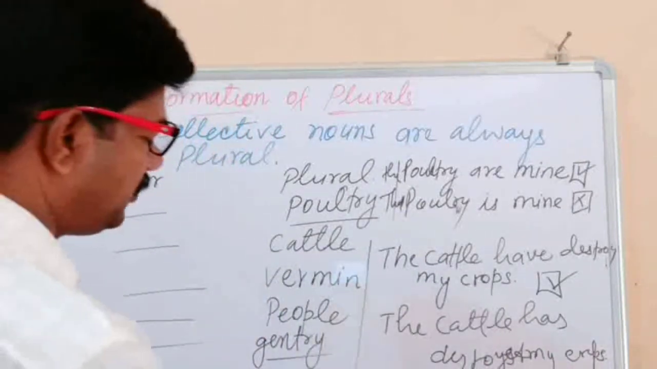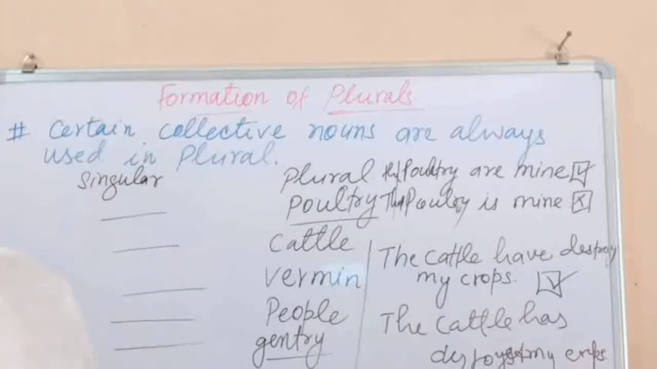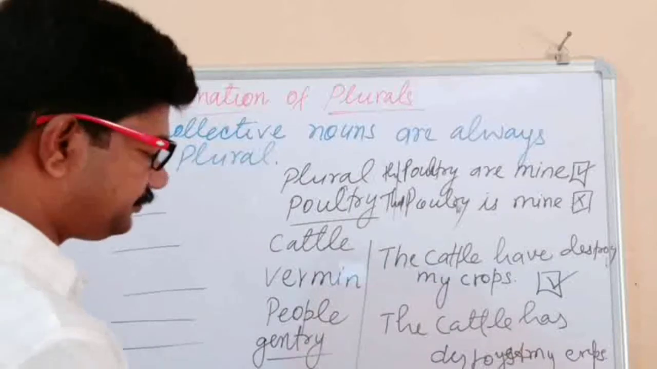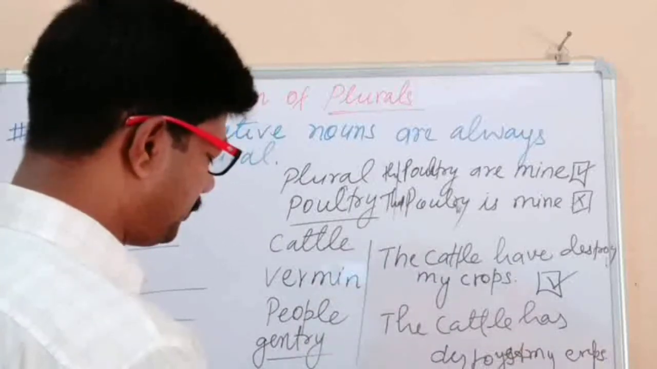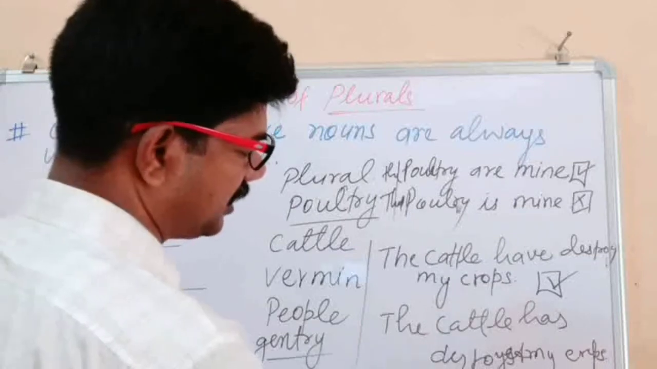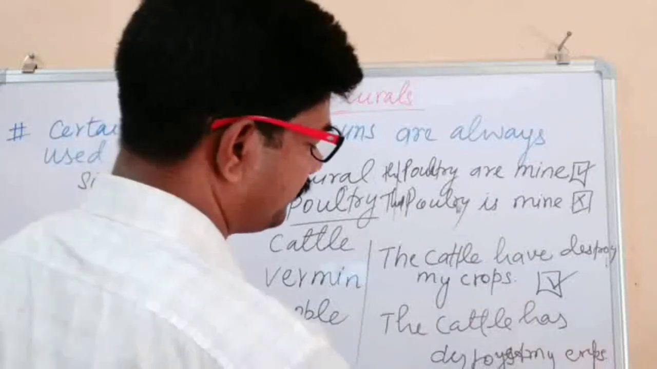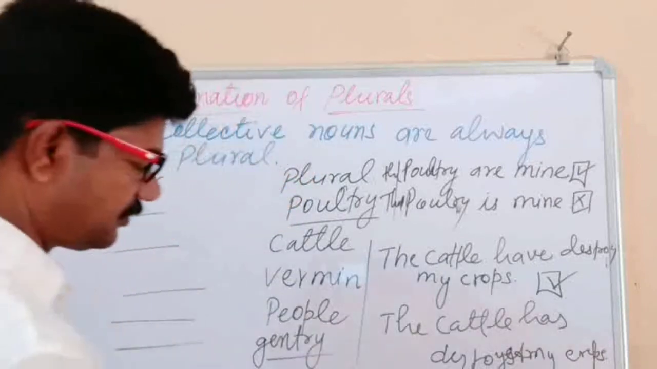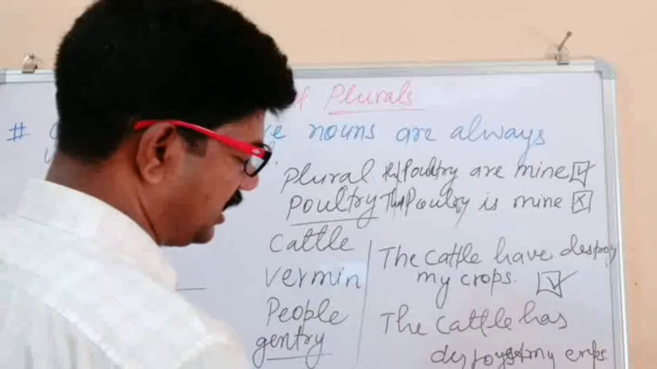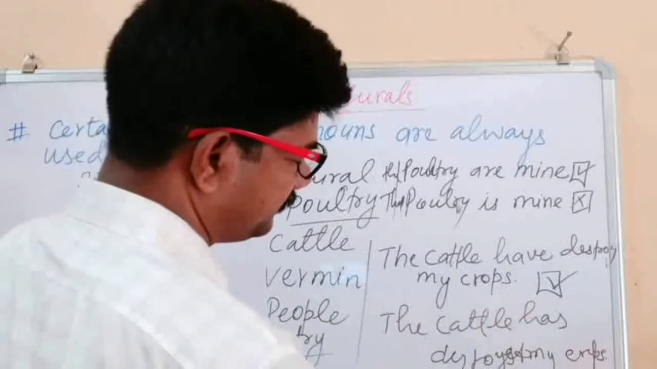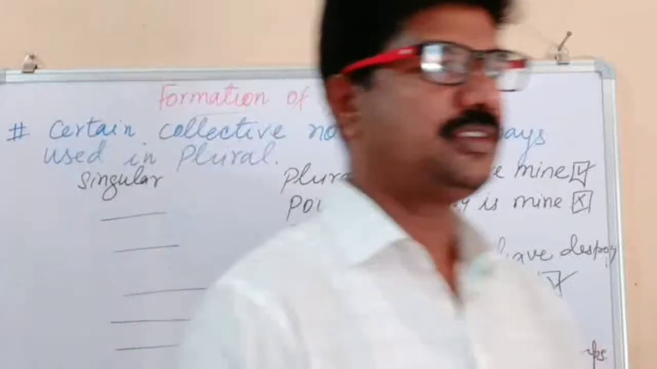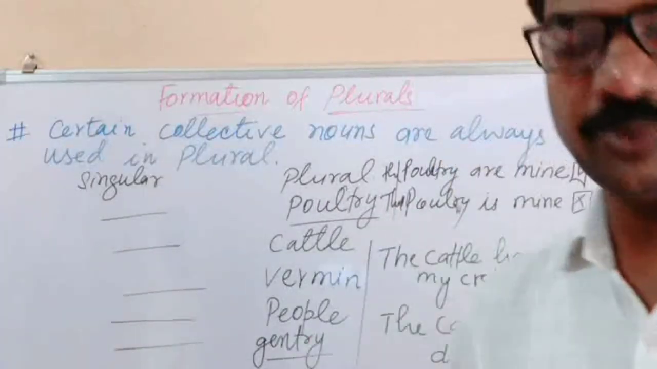People, if you talk about people, people is a collective noun and there is no singular for it, as we cannot say: "People have come" is the correct sentence; "People has come" is an incorrect sentence, because these words are always used in plural.